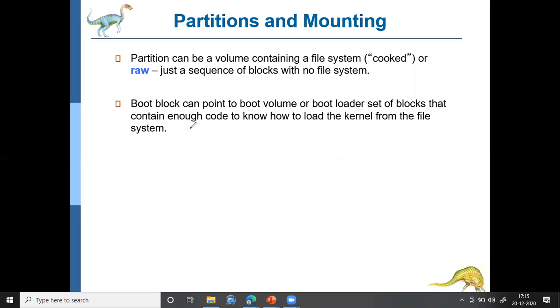Once you have formatted, a boot block will be created, which can point to the boot volume or the boot loader.